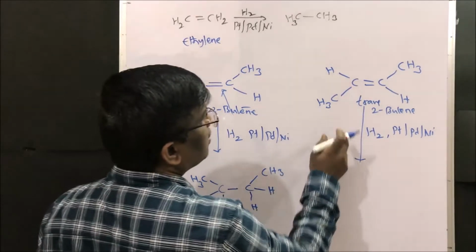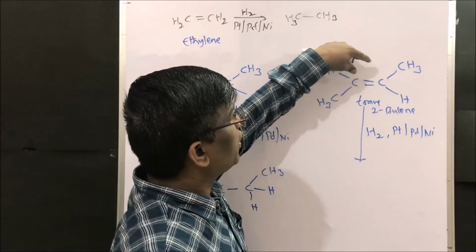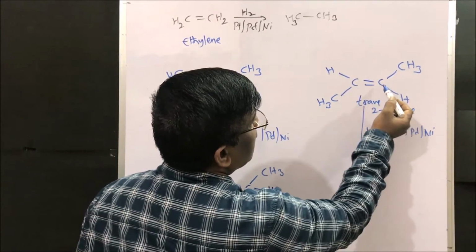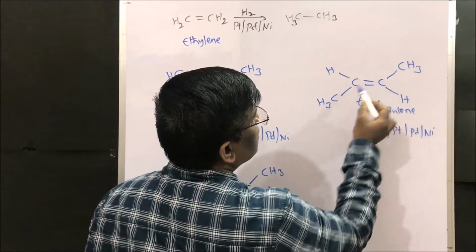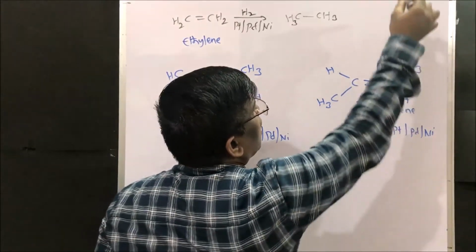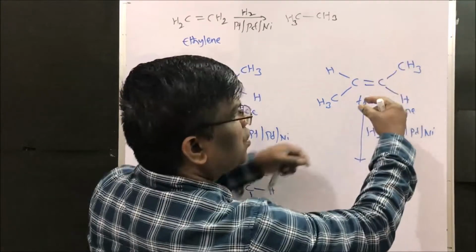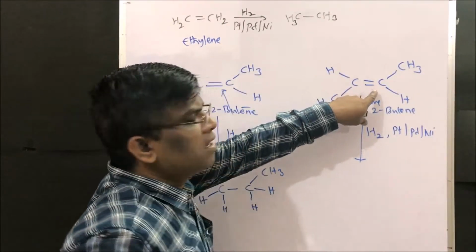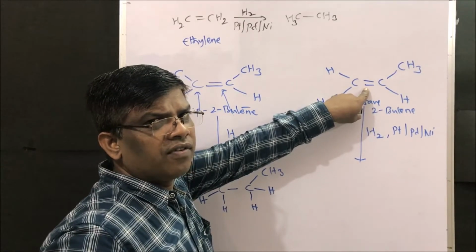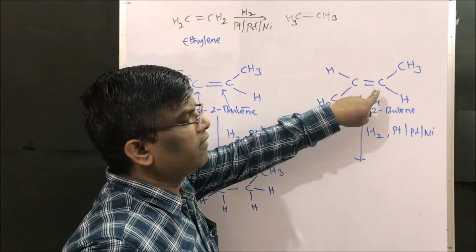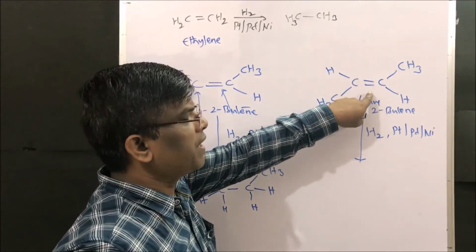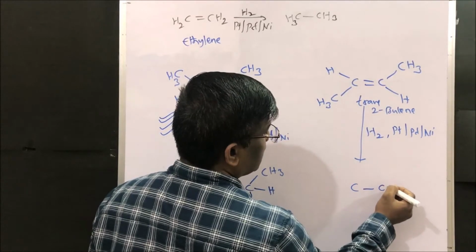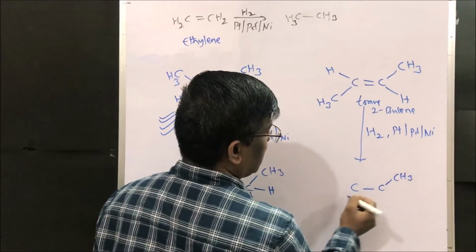When it comes to trans, yes, it is a planar molecule. So when one hydrogen approaches from this side, this side is not free, right? On this side a methyl is there, so another hydrogen has to come from the other side. So during the reaction it takes a little time to rotate like this. Rotation through a double bond is very tough. So it takes a long time, or it requires some heat energy or pressure to undergo this reaction. So yes, we will get the same CH3 compound.